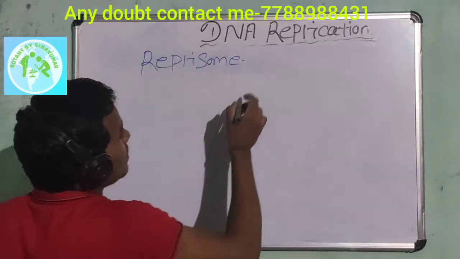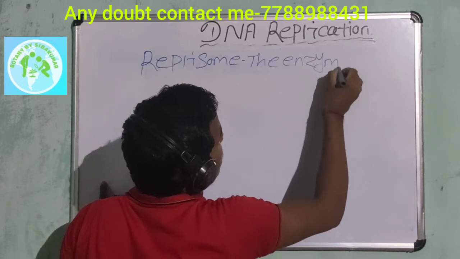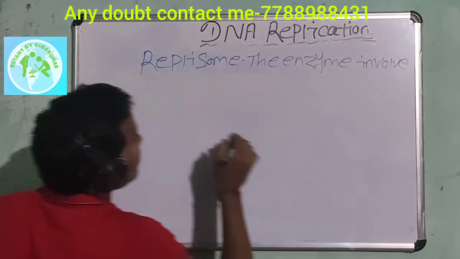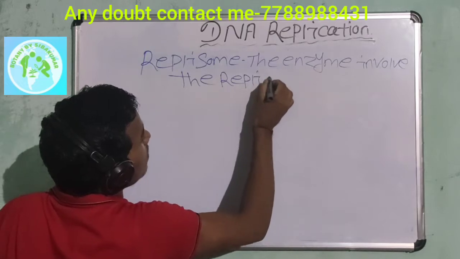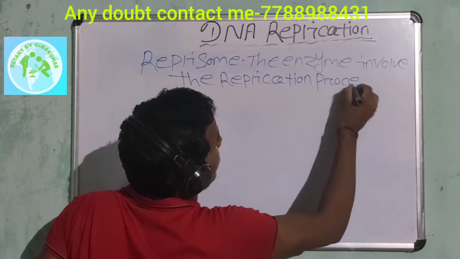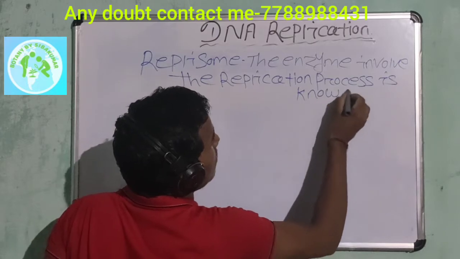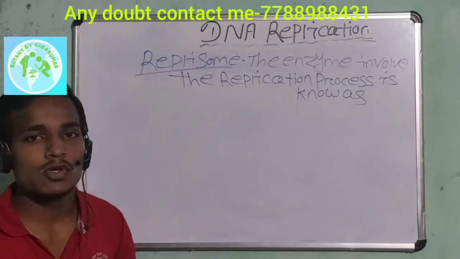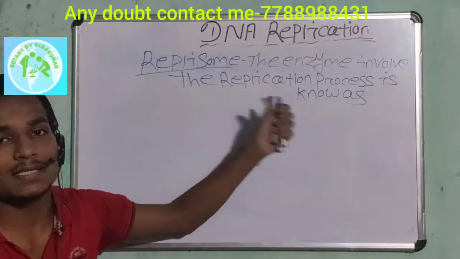Replisome is nothing but the enzymes involved in the replication process is known as replisome. Is that clear?